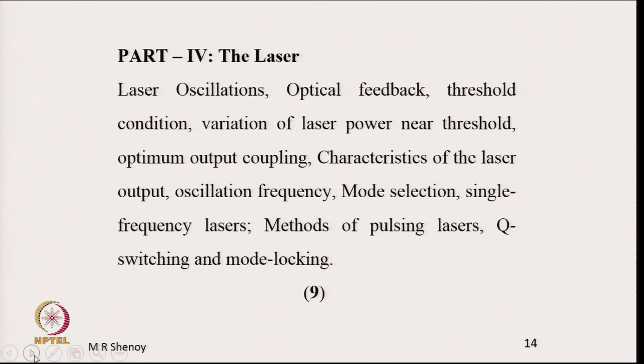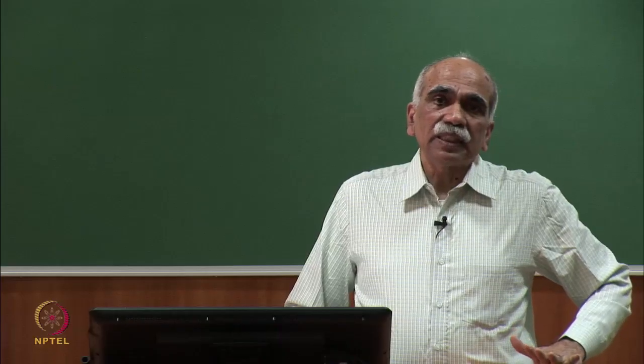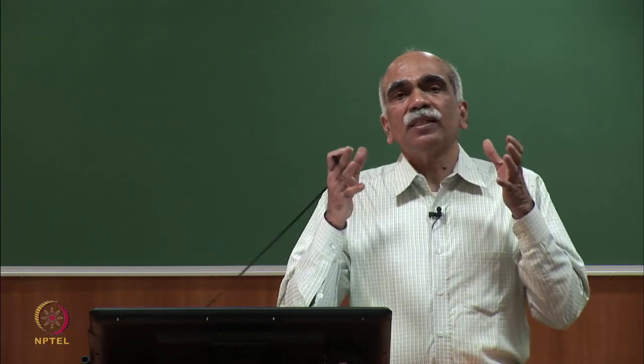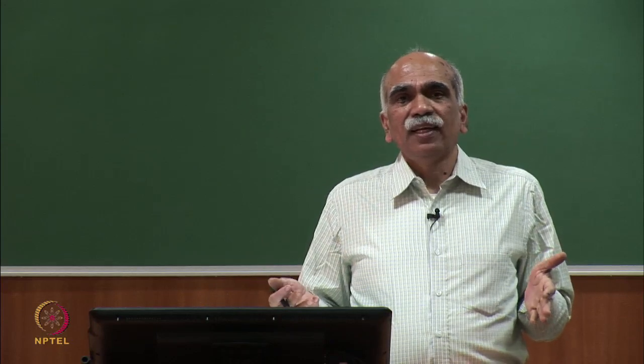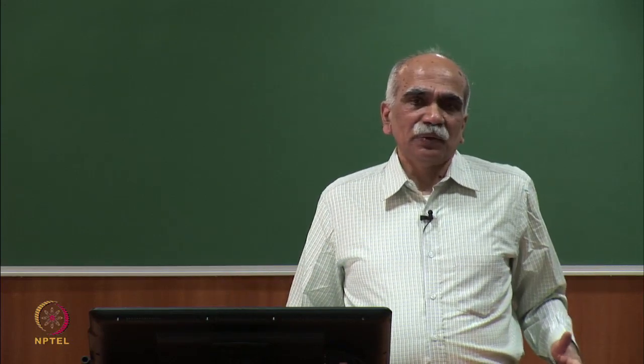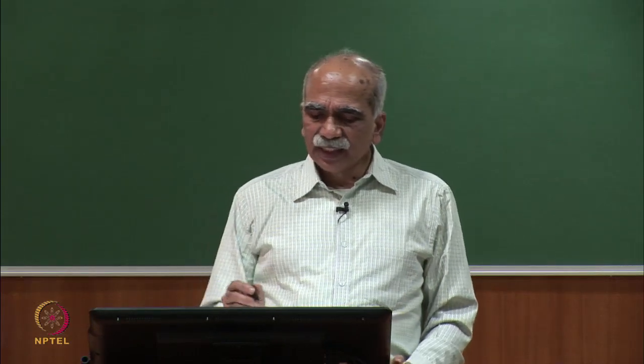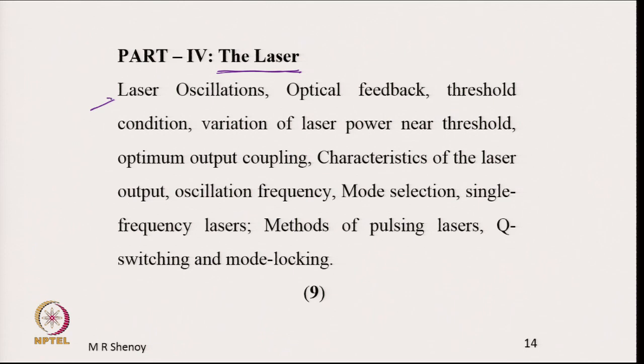In part 4, we come to the laser. In part 2, we discussed the amplifier. In part 3, we discussed the resonator, and in part 4, we will place the amplifier in the resonator and realize the laser. So, laser is an amplifier with the resonator, and we will see the condition for laser oscillations, optical feedback, the threshold condition, and how the laser power varies near threshold.